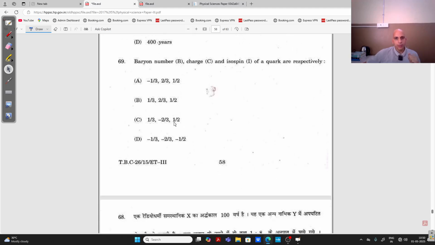Now, the baryon number B, charge C and isospin of a quark are respectively. We know very well the baryon number is +1/3 for quarks, right? Charge can be +2/3 e or -1/3 e. The examiner is talking about the quark, not the anti-quark, right? So charge +2/3 and isospin, right? Charge +2/3, right? Here, for a quark, the baryon number cannot be negative.